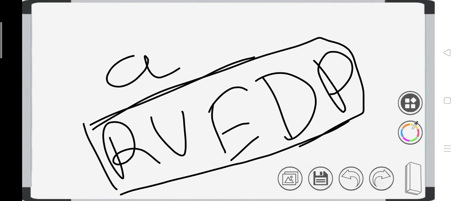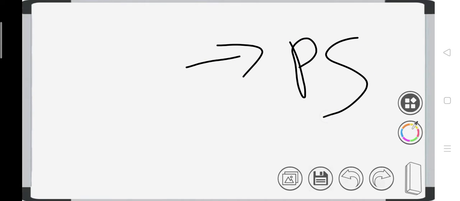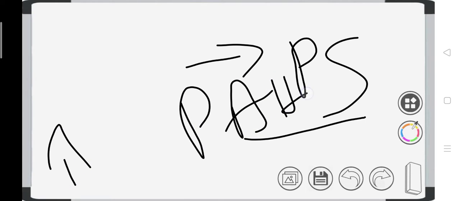Wherever there is an increase in RV EDP, there will be an increase in the A wave. Where do you get an increase in RV EDP? In PS, pulmonary stenosis, and in pulmonary artery hypertension.